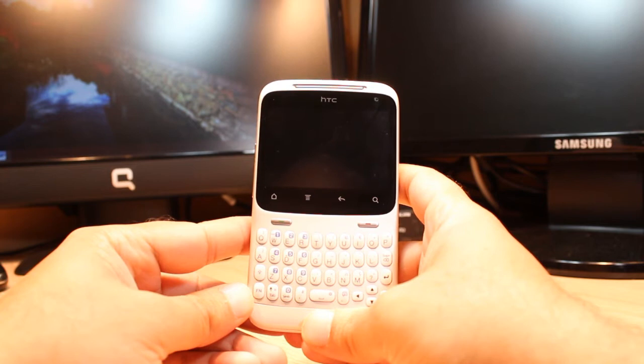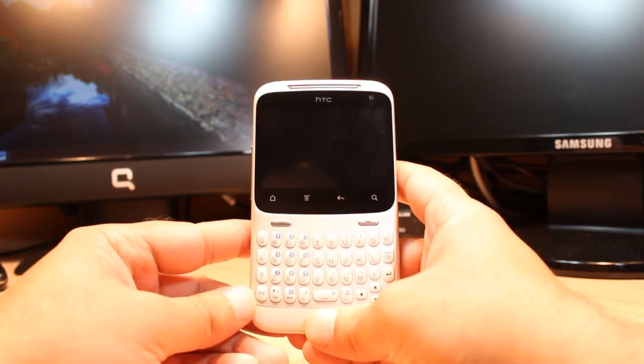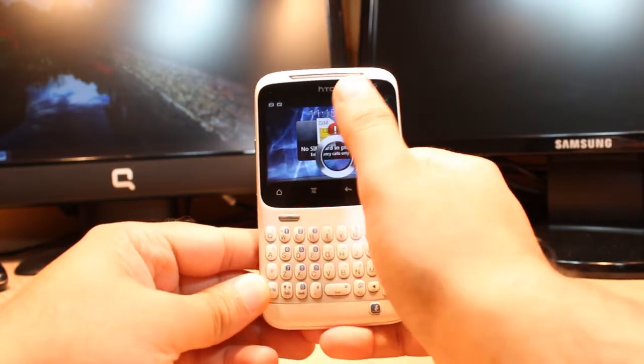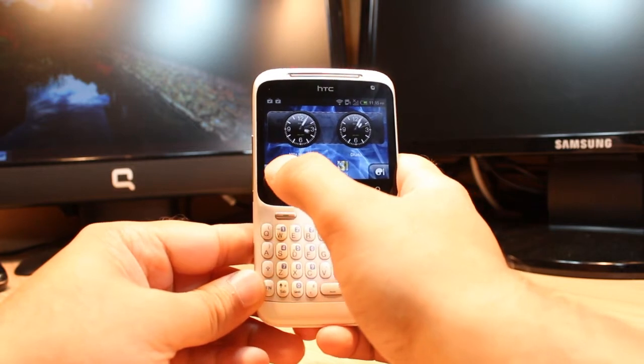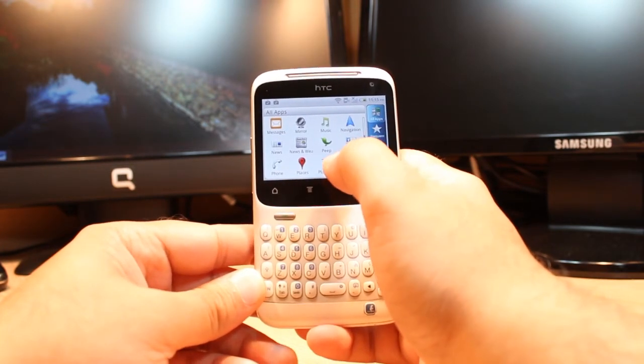In this video, I'm going to show you how you can install PicsArt to your HTC ChaCha cellular phone. For this, you need to unlock the phone. After that, you have to hit at menu. At menu, you have to find one app. It's called Google Play Store or Android Market.